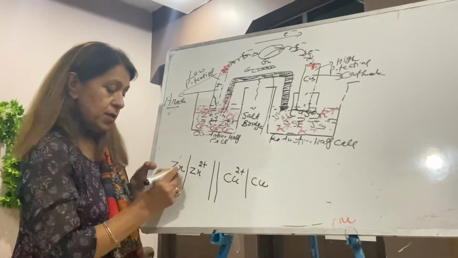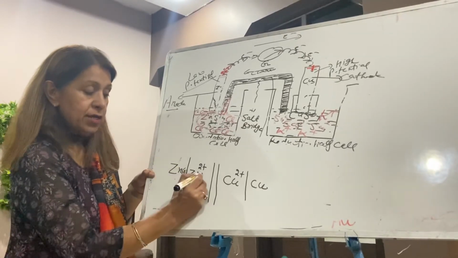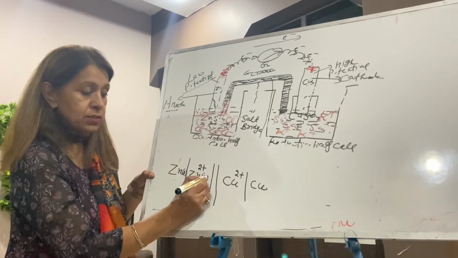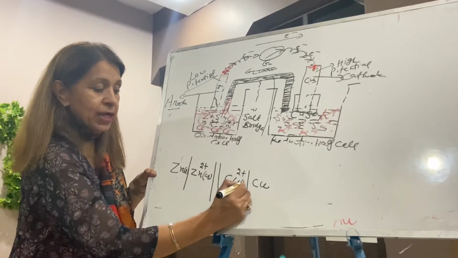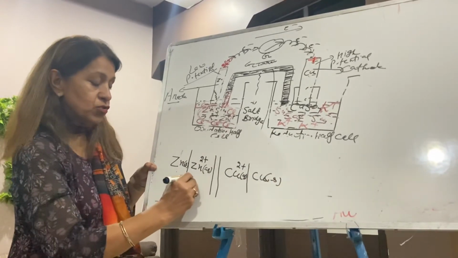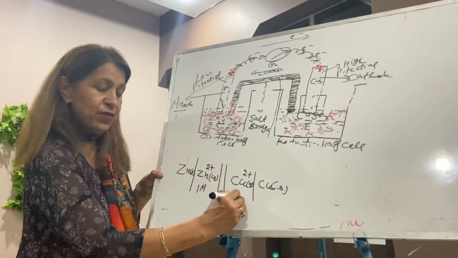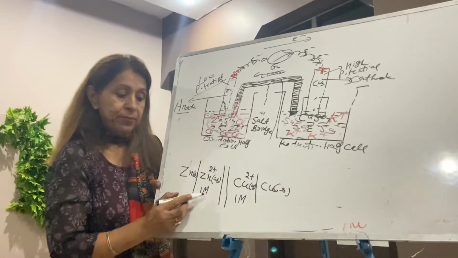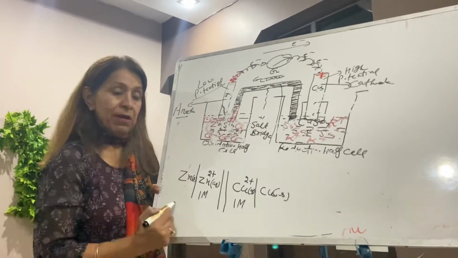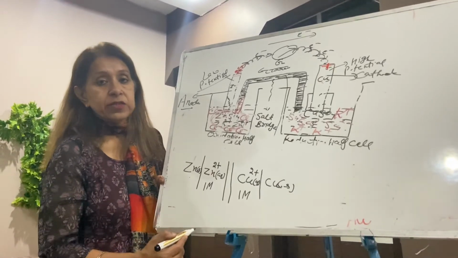Single line. Make zinc solid. You can write solid, zinc with solid. Zinc 2 plus aqueous. Copper 2 plus aqueous, AQ. Copper is solid. And the concentration of zinc ion is 1M. Only then the voltage is 1.1. 1M, must write. So remember, this is a very important question, representation of Daniell cell.